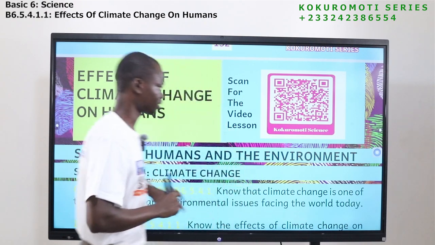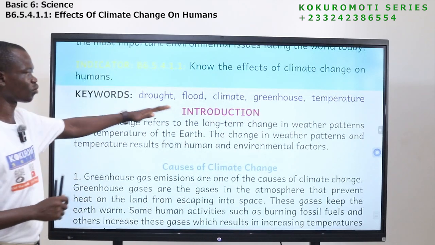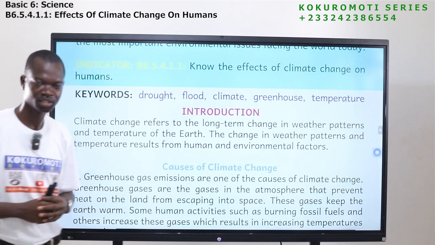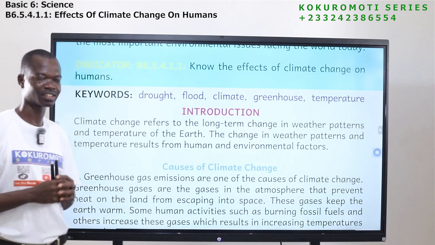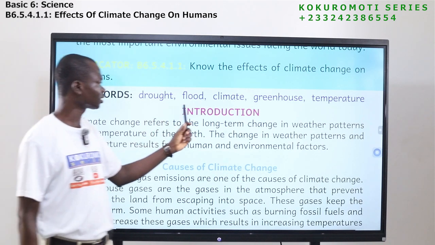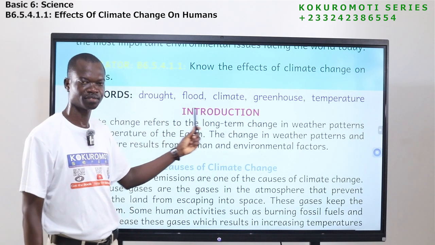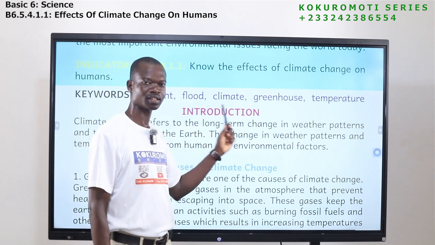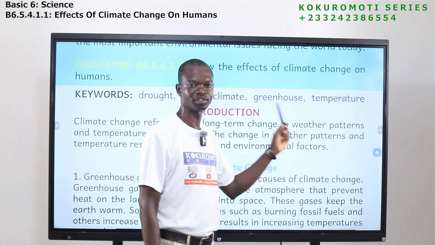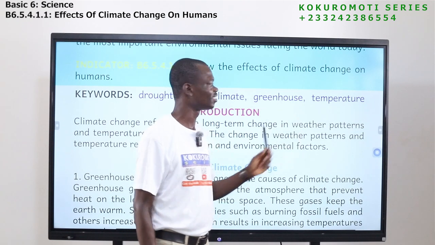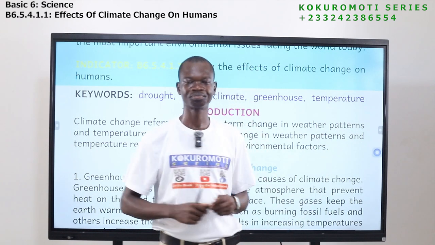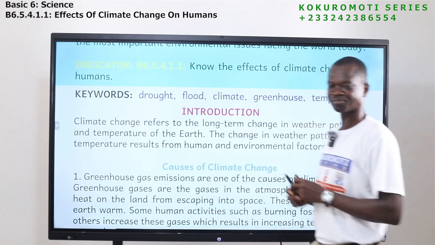Now let's look at the keywords. These are the words that we are going to find in the text. So let's look at how they are pronounced. As we move on, you will get to understand them. The first word is drought. Drought. The next word is flood. Flood. This word is climate. Climate. The next word here, greenhouse. Greenhouse. And then the last word is temperature. Temperature.